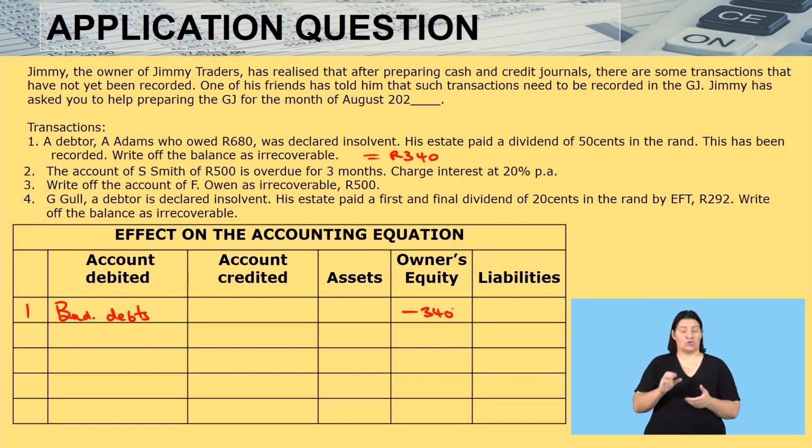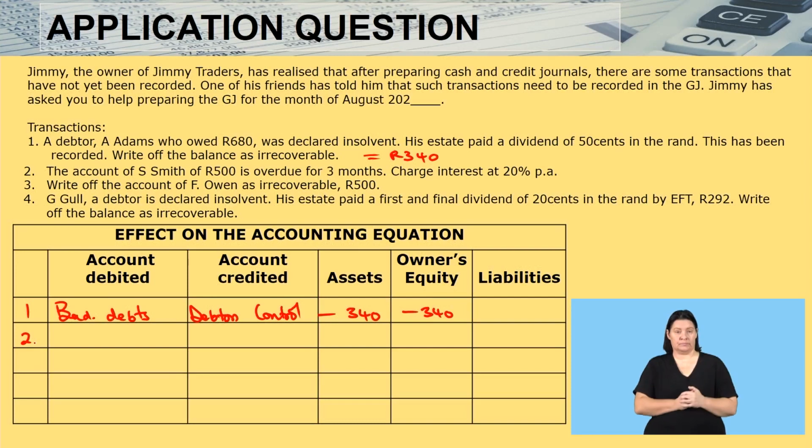The account to credit is going to be debtor's control. The account to credit is debtor's control. And once you credit your debtor's control, you are coming to assets and you're saying minus 340. Okay.